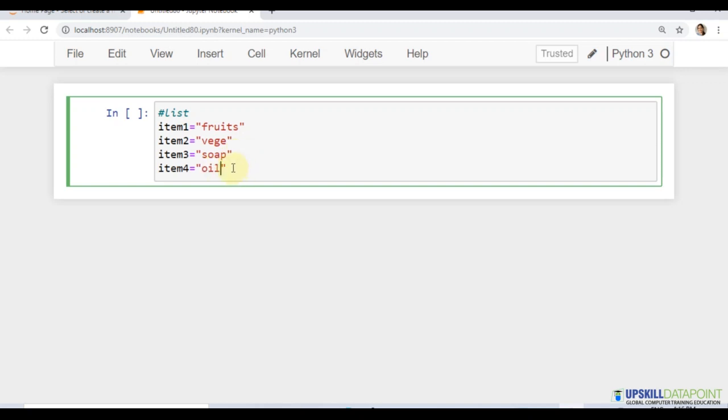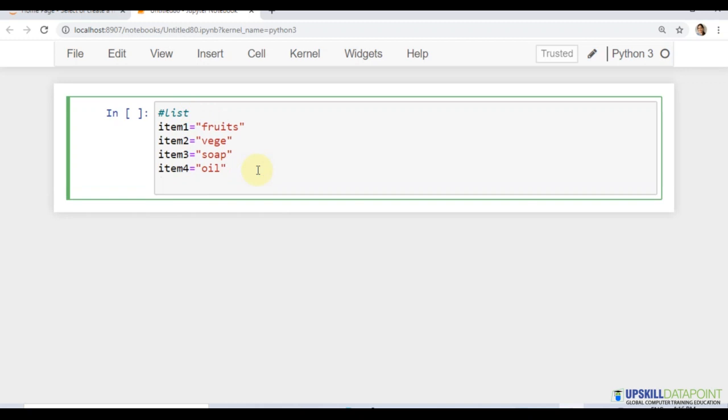Now what's the drawback in programming if we are creating variables and storing values like this? The biggest problem is we are creating many variables. So why not we create a list? Say I create a list, I call it items, and a list always starts with square brackets, and I store all the values inside the list.